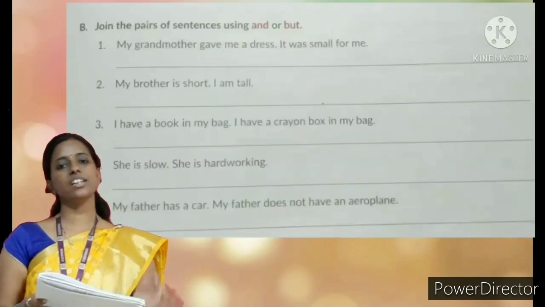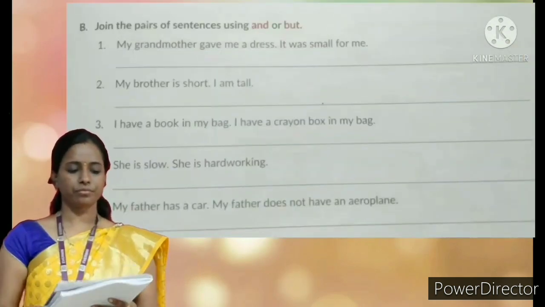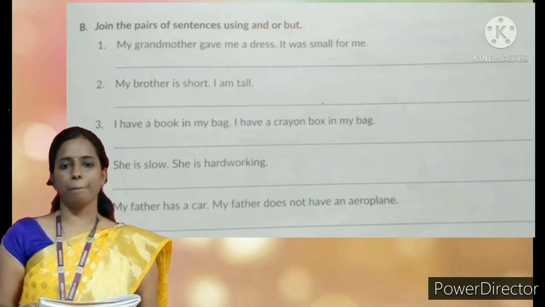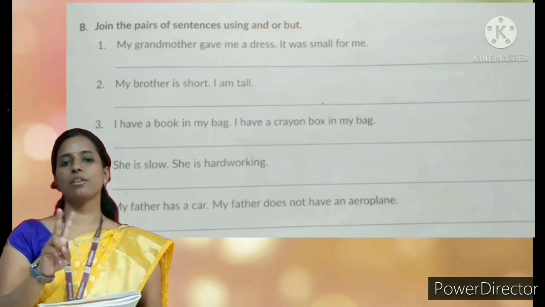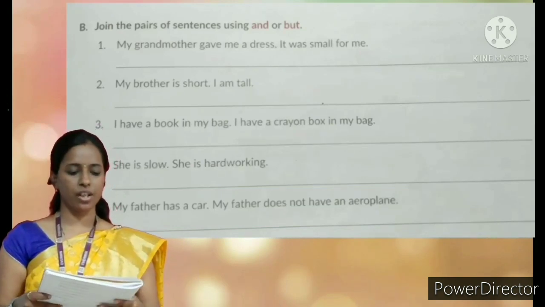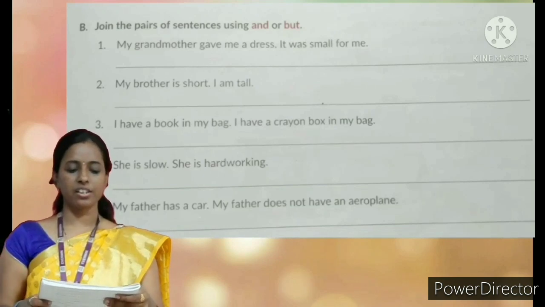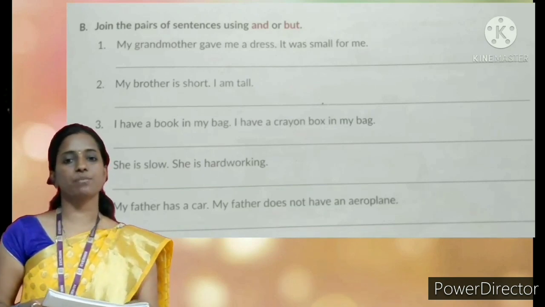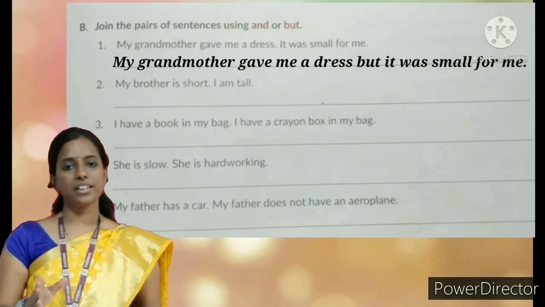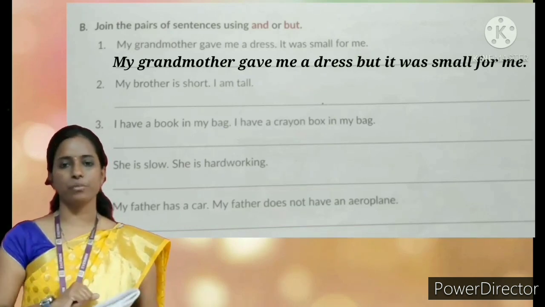Alright, next exercise children. Turn the page. Join the pairs of sentences using and or but. You have to use and or but while joining the sentences. First one. My grandmother gave me a dress. It was small for me. My grandmother gave me a dress, but it was small for me.